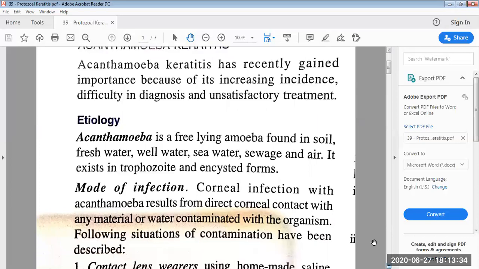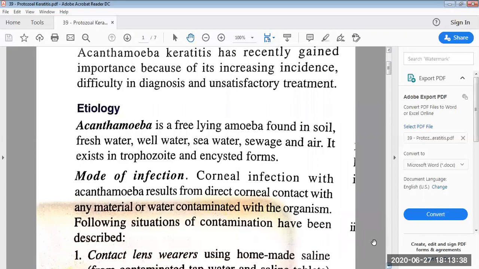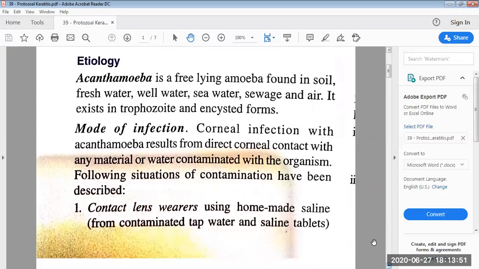Corneal infection with Acanthamoeba results from direct corneal contact with any material or water contaminated with the organism. The following situations of contamination have been described. Contact lens wearers using homemade saline made from contaminated tap water and saline tablets. If homemade saline solution is made for the contact lens, it may lead to Acanthamoeba keratitis.